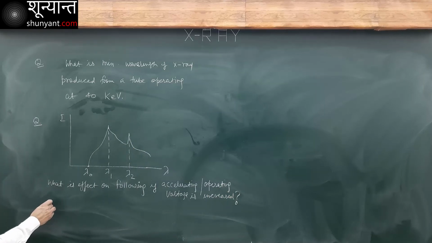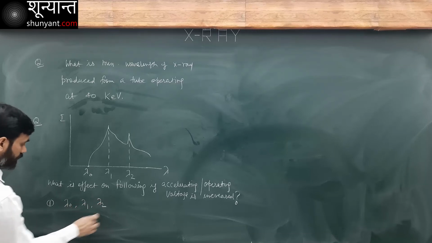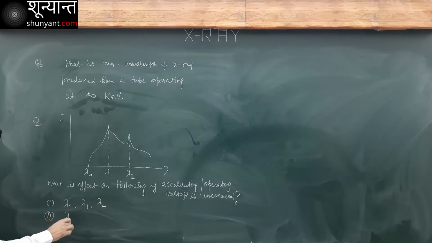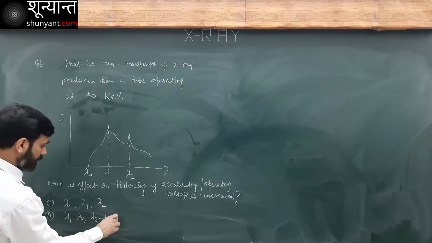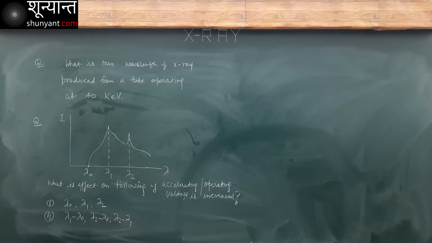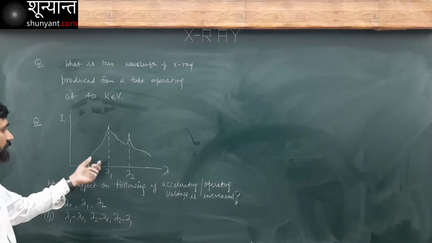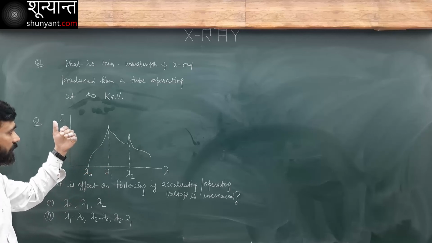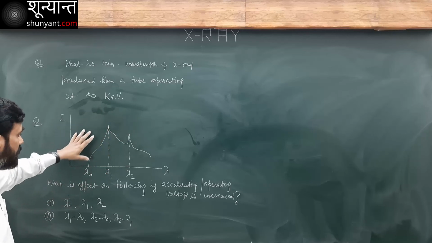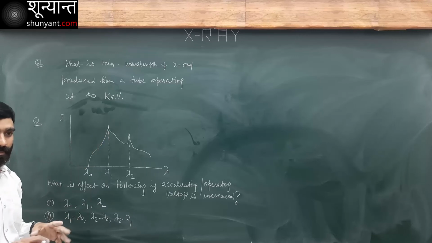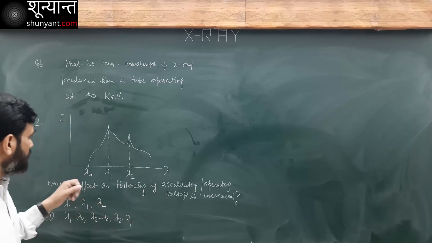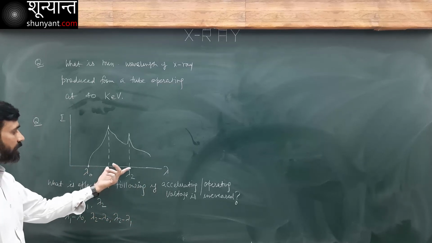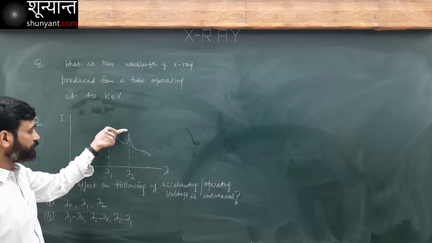First, lambda naught, lambda 1, lambda 2. Second, lambda 1 minus lambda naught, lambda 2 minus lambda naught, lambda 2 minus lambda 1. These are the different wavelengths. This is the X-ray spectrum of some metal, developed at a certain operating voltage. I am getting this minimum here, and lambda 1 and lambda 2 correspond to these two peaks.